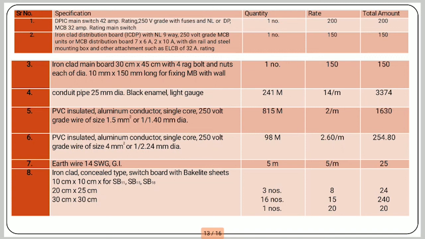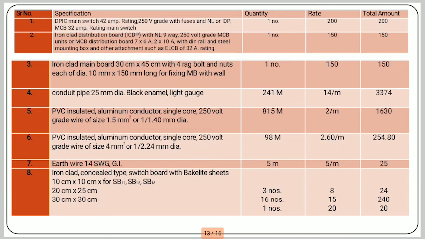Then ironclad main switch 30 centimeter by 45 centimeter, 4 rag bolt, nut and bolts. So it is 1 number and their rate is 150. Then conduit pipe 25 mm diameter, 241 meter at 14 rupees per meter. So total rate is 3374.